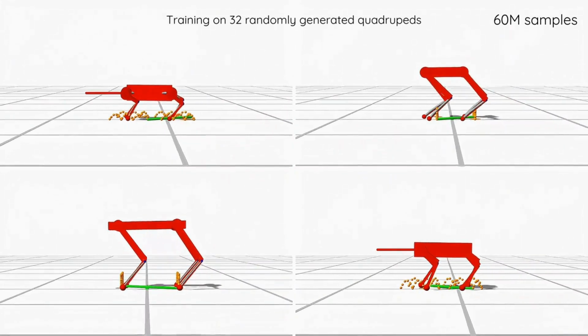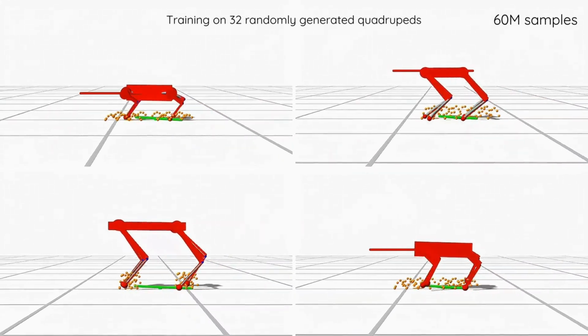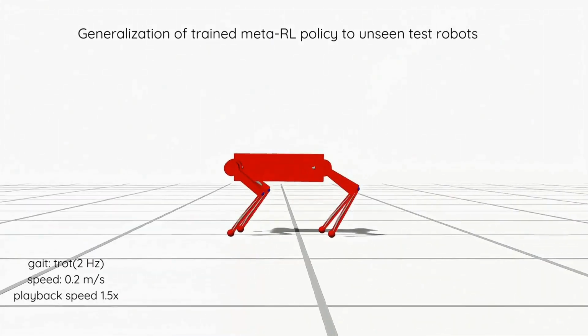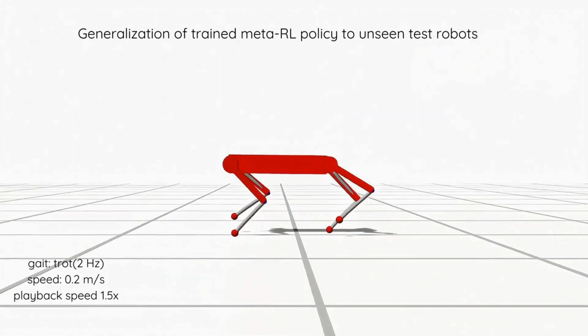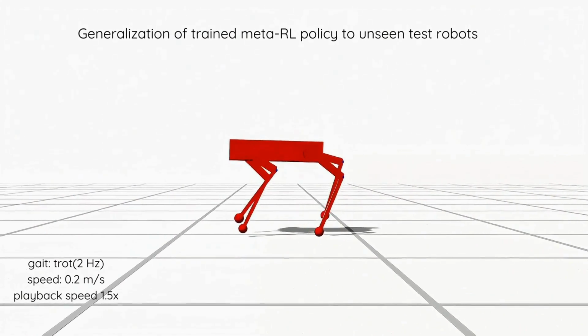In our first simulation experiment, we test our policy on 40 quadrupeds not seen during training. Our recurrent policy can control all unseen simulated robots, generalizing the trotting gait and adhering to the speed commands.